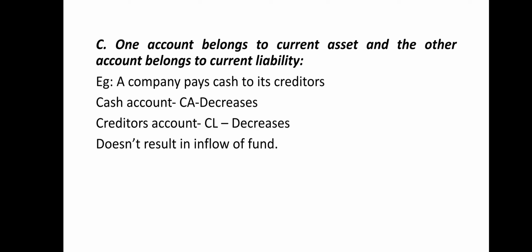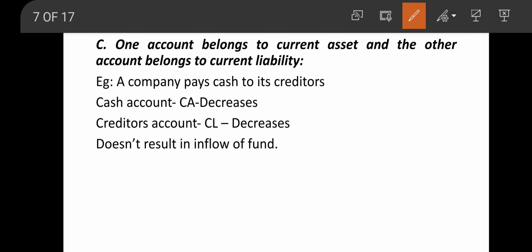Case C, one account belongs to current asset and the other account belongs to current liability. Example, a company pays cash to its creditors. So a company pays cash to its creditor means again there will be two aspects, cash account and creditors account. So cash account is a current asset, creditors account is a current liability.